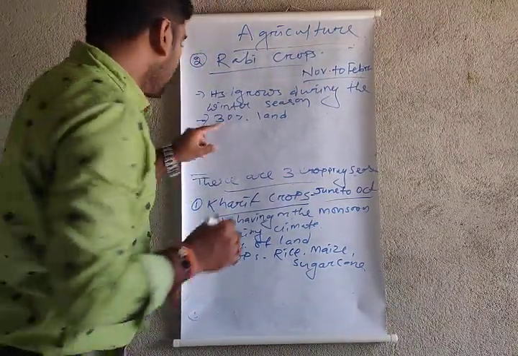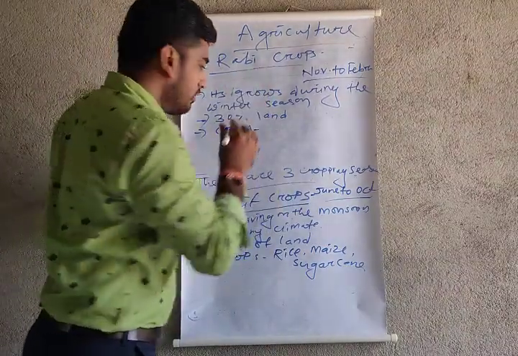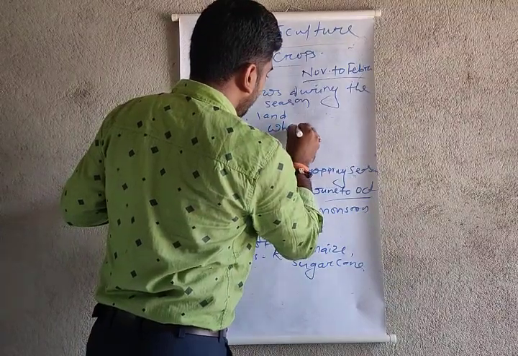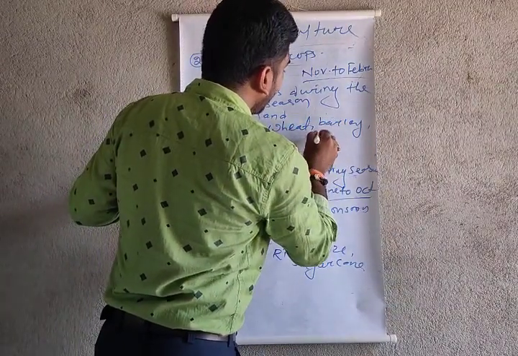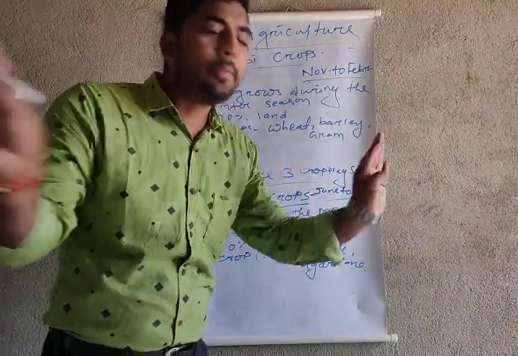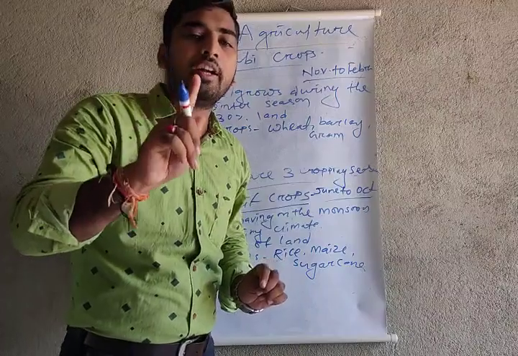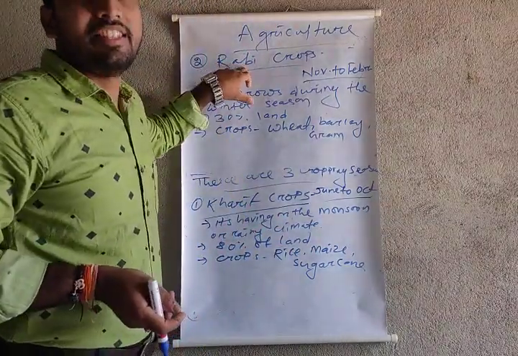Some crops like wheat, barley, gram, etc. These are crops that do not need a high amount of water. Only that kind of crop grows in the Rabi season.